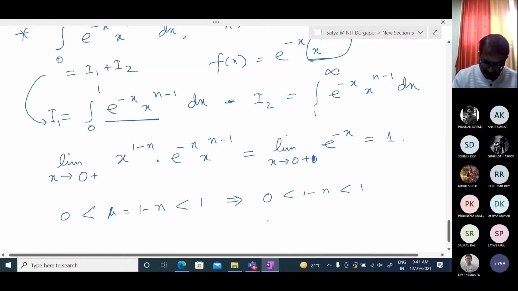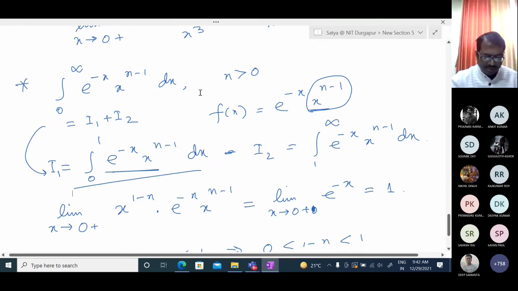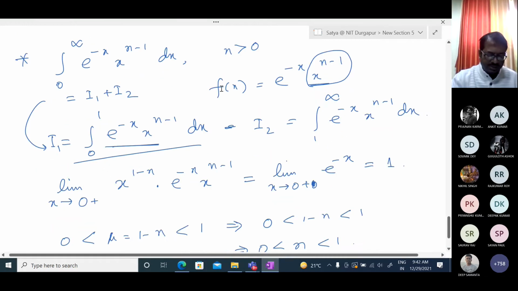This implies that n lies between 0 and 1. So this integral is convergent when n lies between 0 and 1. We have taken n greater than 0, and we are not considering n negative, and you can easily check that if n is negative, then it is divergent. That's why we are not considering this part.